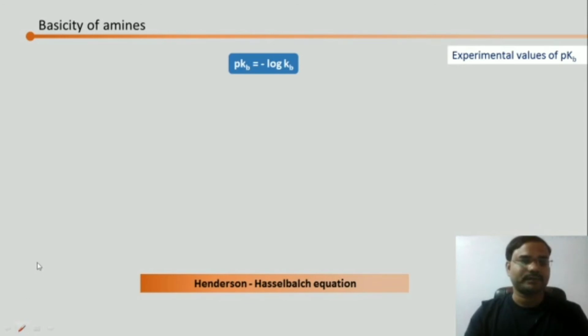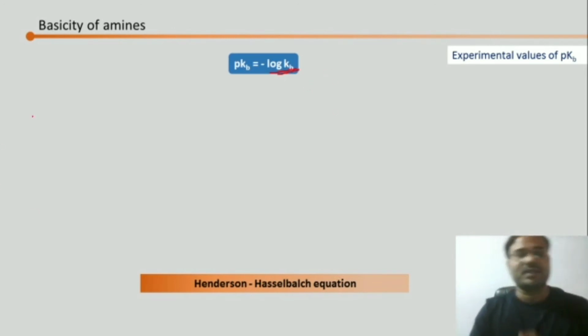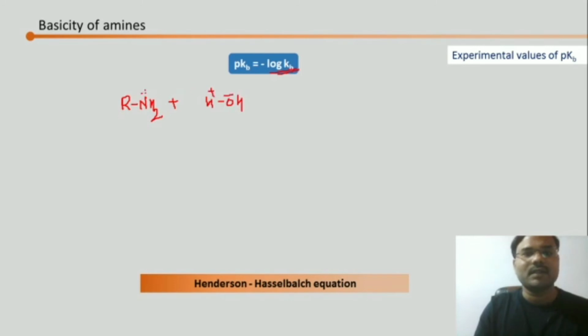pKb is the negative log of the dissociation constant, that is Kb. Correct? Negative log of the dissociation constant Kb. Now what reaction have we studied? That amine on reacting with water, what are they going to form? They are going to form RNH3+ and OH-.